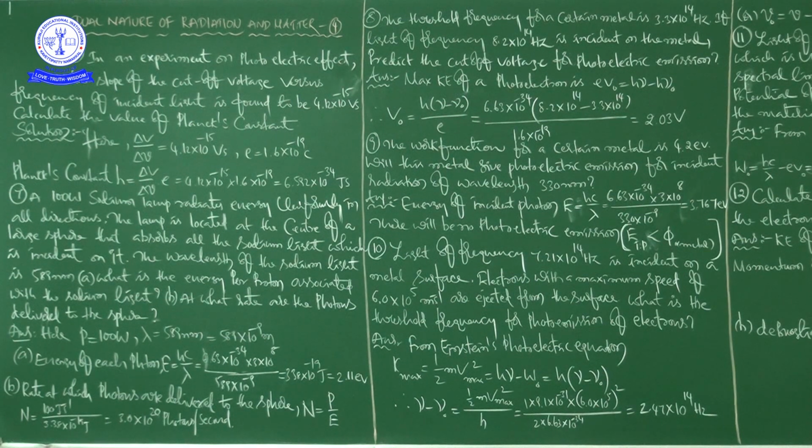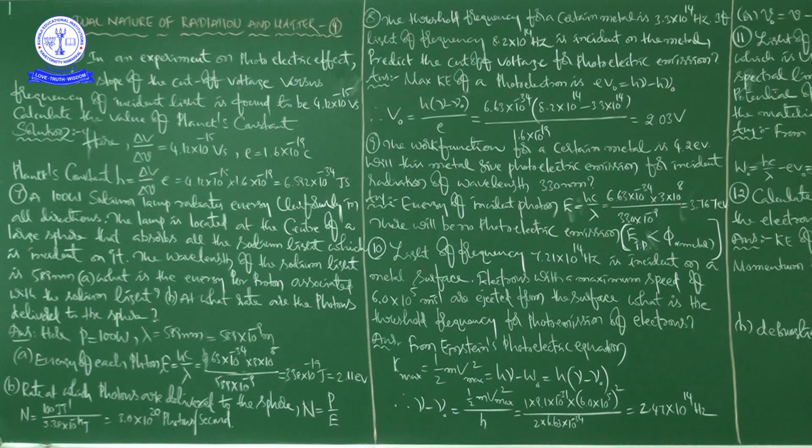That is equal to 6.63 into 10 to the power of minus 34 into (8.2 into 10 to the power of 14 minus 3.3 into 10 to the power of 14), divided by this value. Complete this division and you will get 2.03 volt. This is the cutoff voltage for photoelectric emission, given the threshold frequency of the metal and the frequency of the incident light. Next, question number 9.